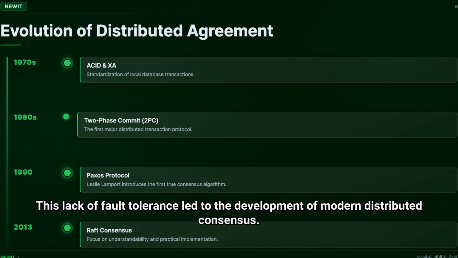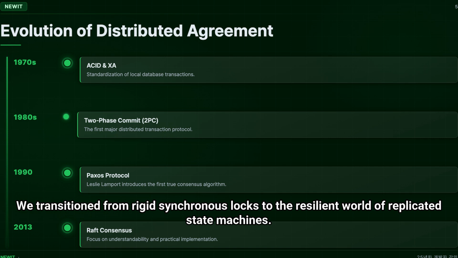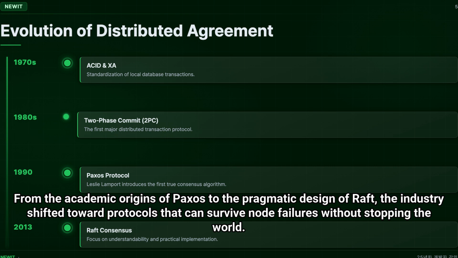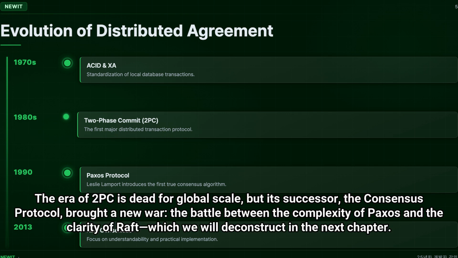This lack of fault tolerance led to the development of modern distributed consensus. We transitioned from rigid synchronous locks to the resilient world of replicated state machines. From the academic origins of Paxos to the pragmatic design of Raft, the industry shifted toward protocols that can survive node failures without stopping the world. The era of 2PC is dead for global scale, but its successor, the consensus protocol, brought a new war, the battle between the complexity of Paxos and the clarity of Raft, which we will deconstruct in the next chapter.